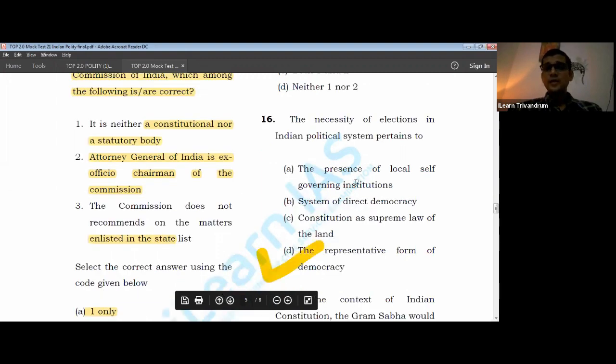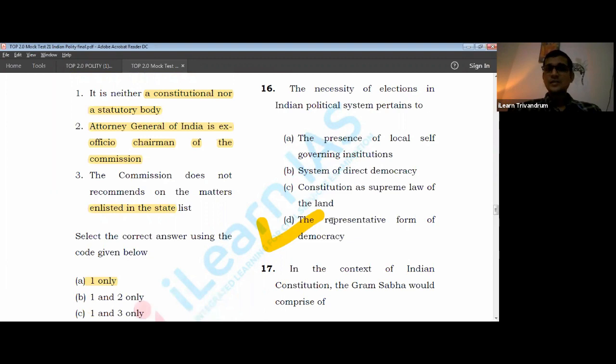What about the other options? Presence of local self-governing institutions. No. The system of direct democracy not applicable in Indian political context. The constitution as supreme law of the land. That is not the reason why we have elections. Misleading points. The real answer is representative form of democracy.